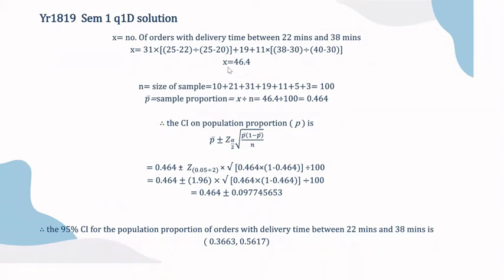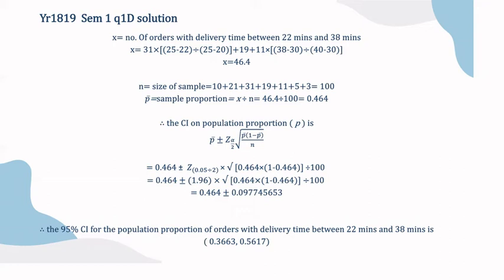Firstly, we have to find x. X means the number of orders with delivery time between 22 minutes and 38 minutes. It equals 31 times (25 minus 22) divided by (25 minus 20), plus 19, plus 11 times (38 minus 30) divided by (40 minus 30). And then we get x equals 46.4.